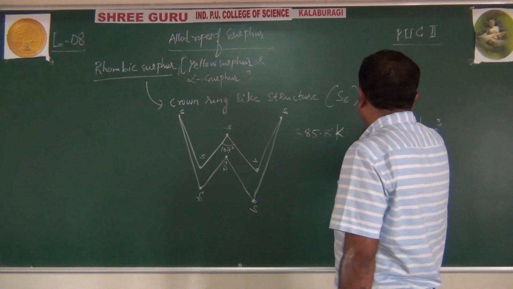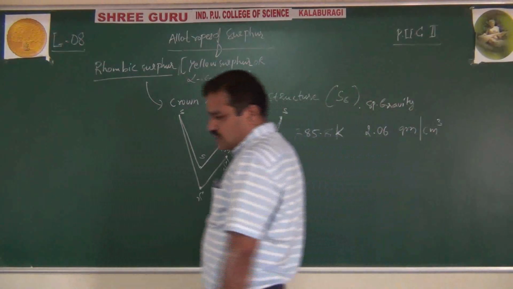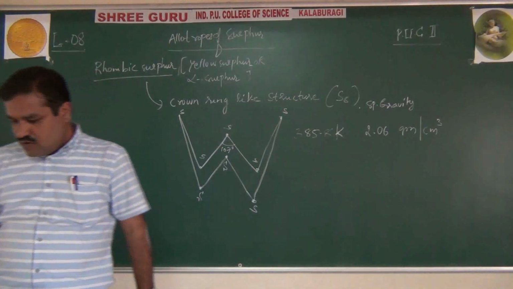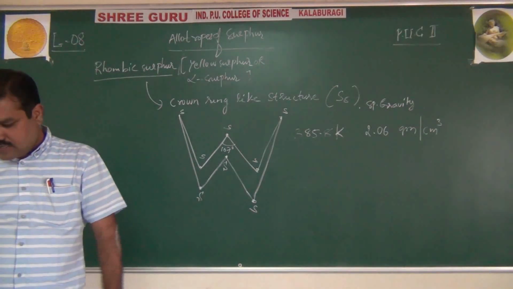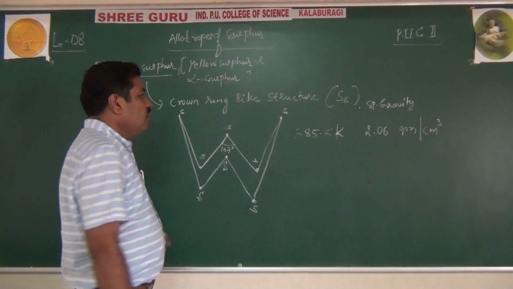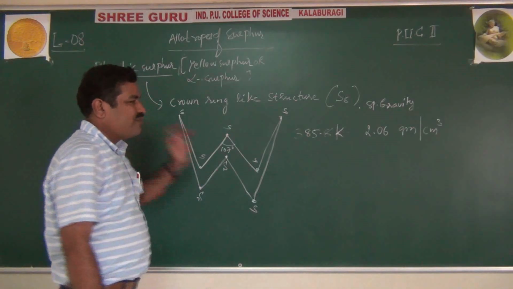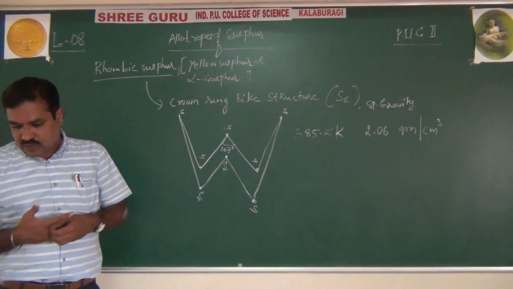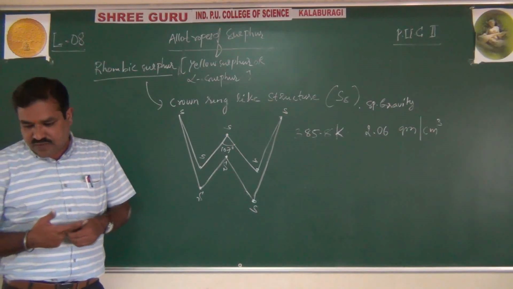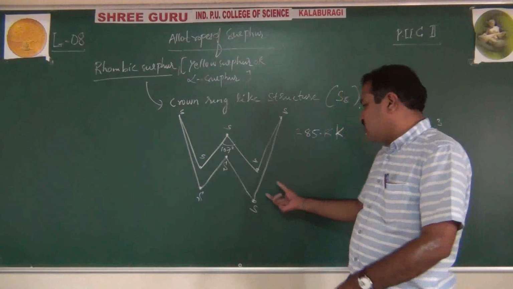Specific gravity of it is 2.06 grams per cubic centimeter, with melting point 385.8. This is also called orthorhombic sulfur, or once again I am repeating, rhombic sulfur. Okay, like this it will melt. Generally, how is this prepared? This rhombic sulfur is made into this crown ring-like structure.